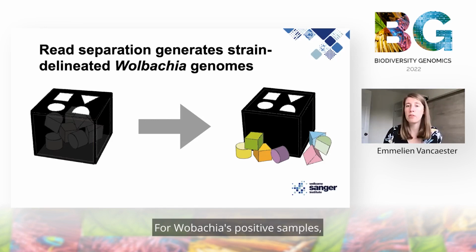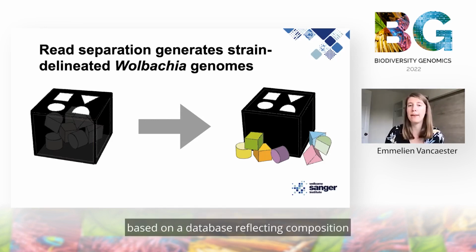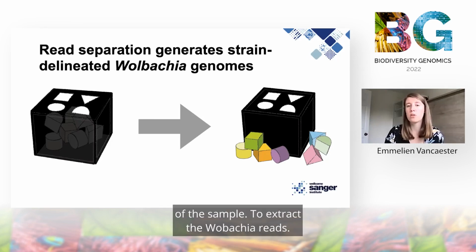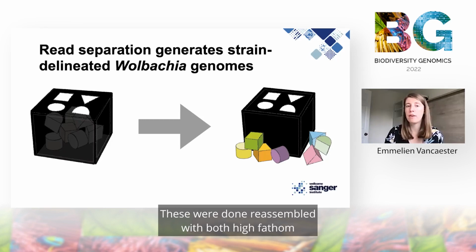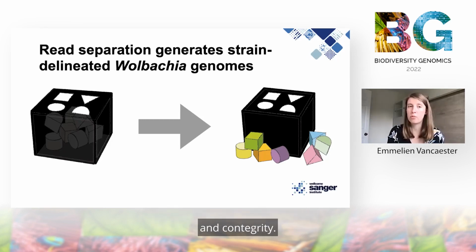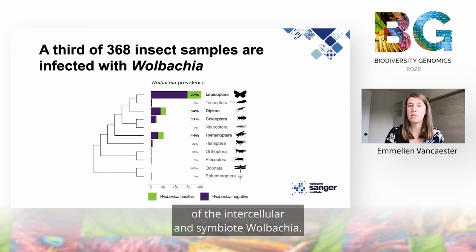For Wolbachia-positive samples, the long reads were classified using Kraken based on a database reflecting composition of the sample to extract the Wolbachia reads. These were then reassembled with both HiCanu and Flye, choosing the assembly with the best completeness and contiguity. So we screened 368 insect genomes for the presence of the intracellular endosymbiont Wolbachia.